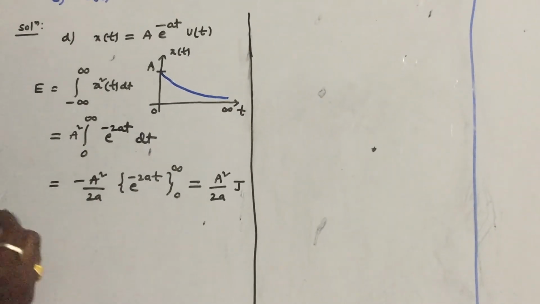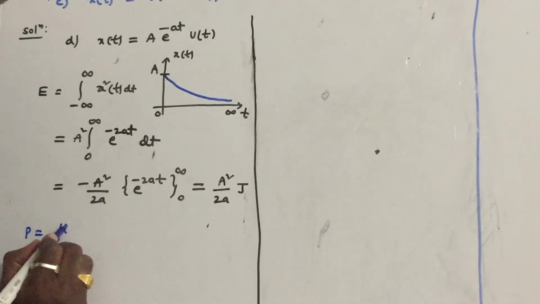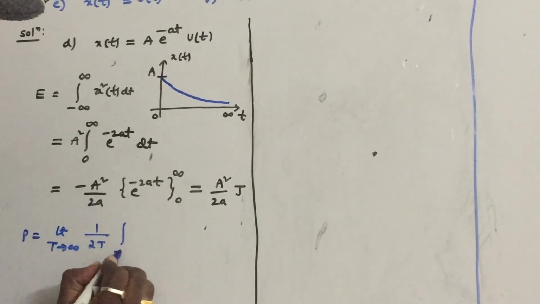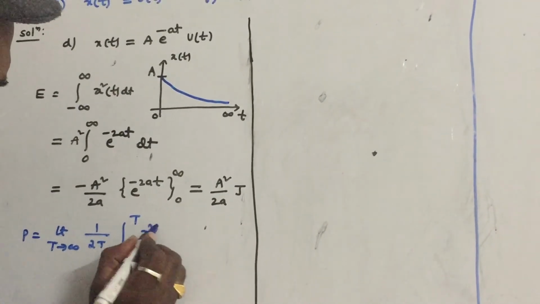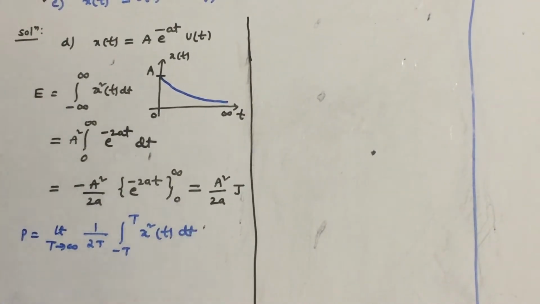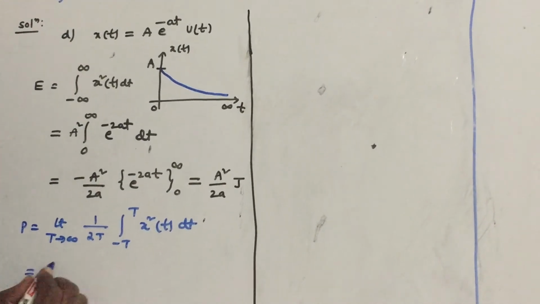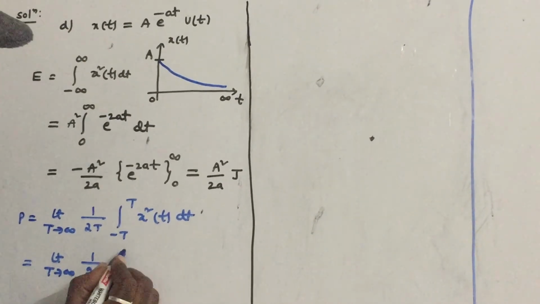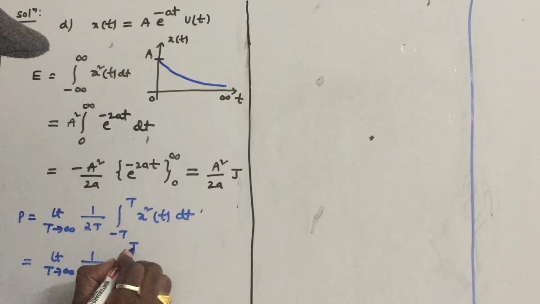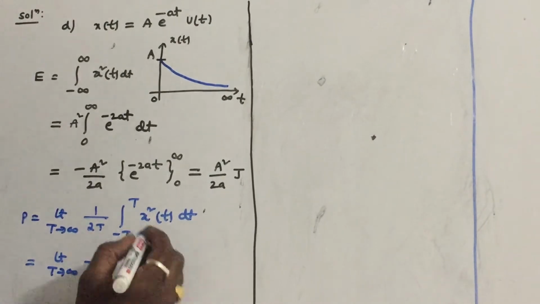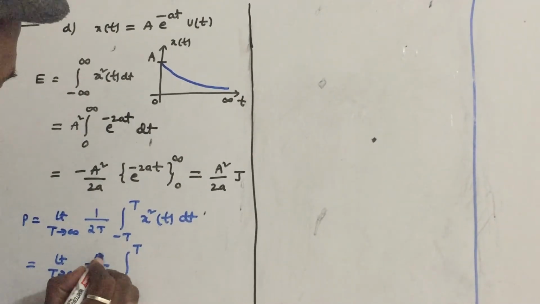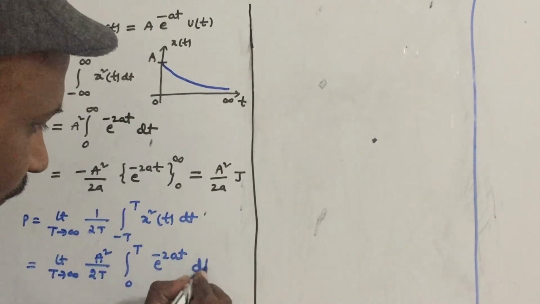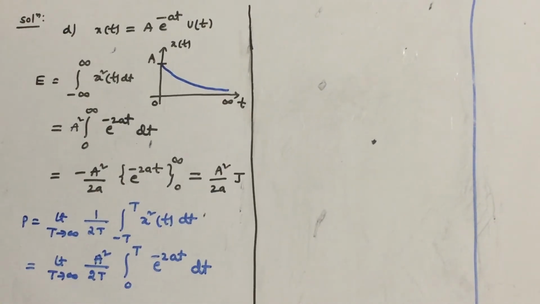Let us calculate the power. The formula is limit T tends to infinity 1 by 2T integral minus T to T x square of t dt. Because the signal is starting at 0, take 0 to T. In this interval x square of t is a square, written outside, e power minus 2at dt.